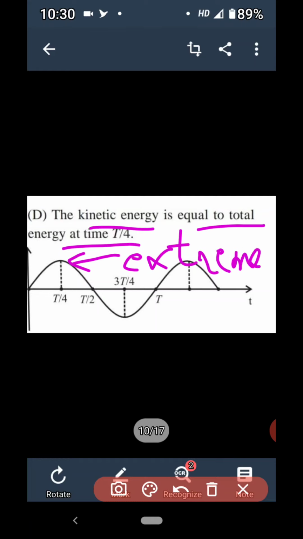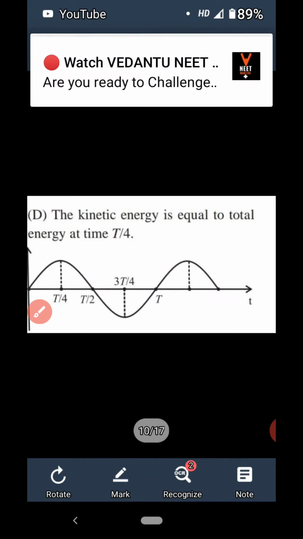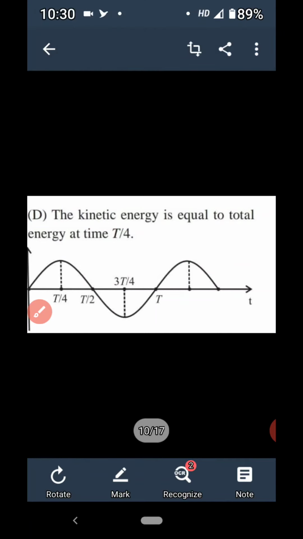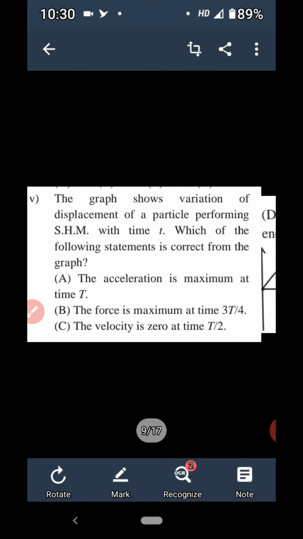At extreme position, the kinetic energy is minimum and it is 0. But the statement is kinetic energy equals to total energy. So this statement is also wrong. So in this way, the correct answer of this MCQ number 5 is option B.